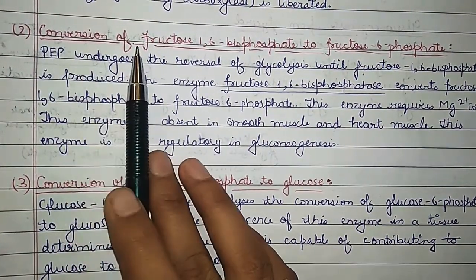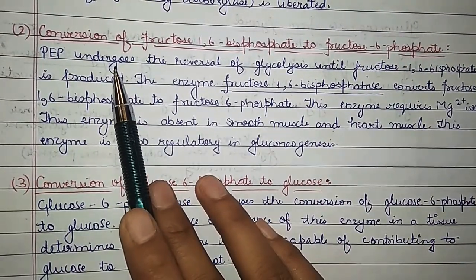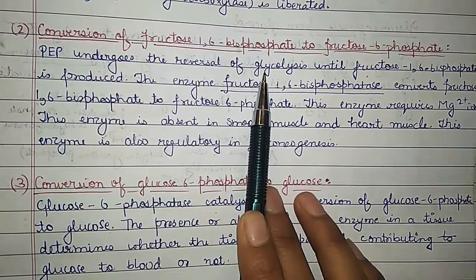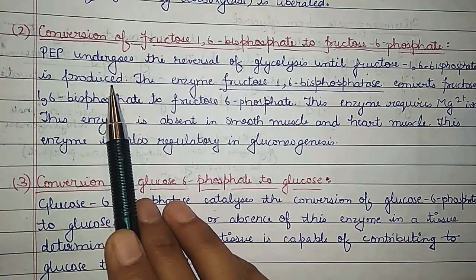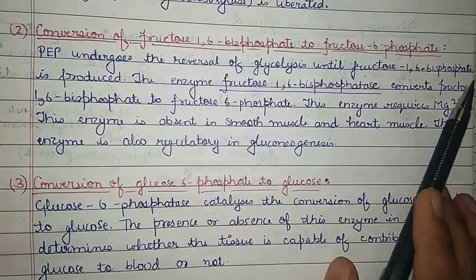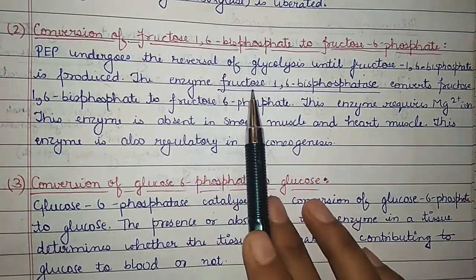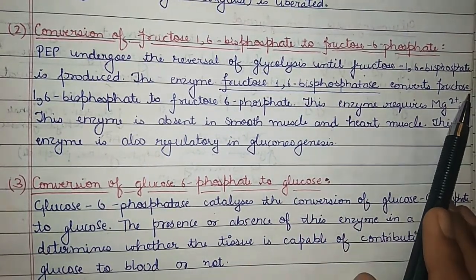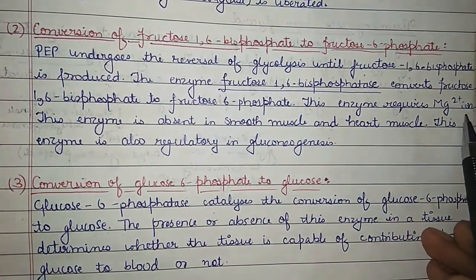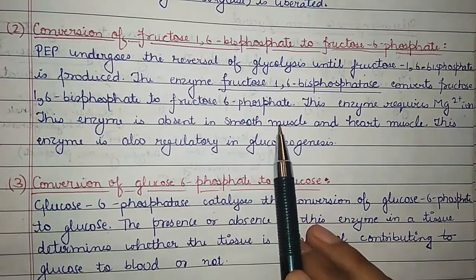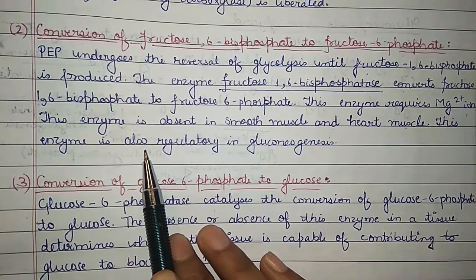The second one is the conversion of fructose 1,6-bisphosphate to fructose 6-phosphate. So the PEP that we have formed undergoes the reversal of glycolysis steps until fructose 1,6-bisphosphate is produced. Fructose 1,6-bisphosphate is acted upon by the enzyme fructose 1,6-bisphosphatase, which will convert fructose 1,6-bisphosphate to fructose 6-phosphate, and this enzyme requires magnesium ions. This enzyme is absent in smooth muscles and heart muscles. So this enzyme has a regulatory action in gluconeogenesis.